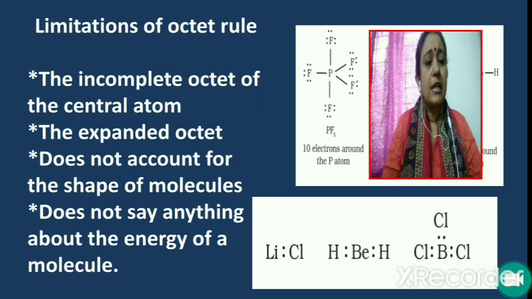Now, there are certain other examples where the central atom has more than 8 electrons around it after bond formation. For example, consider PF5, phosphorus pentafluoride. The central atom is phosphorus. After bond formation, phosphorus has 10 electrons around it, which is more than 8. So that is an example for expanded octet.